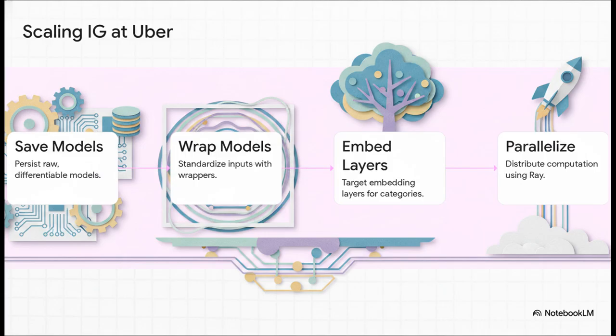If you want to see how this is actually done at scale, look at Uber's Michelangelo platform. They didn't just install a library and call it a day. They had to save their raw differentiable models, alongside the metadata, build custom model wrappers to standardize inputs, and even register gradient hooks deep inside intermediate embedding layers just to handle non-differentiable categorical features. They really had to get under the hood.